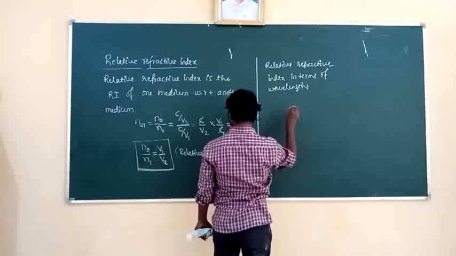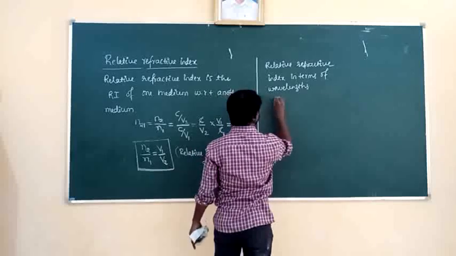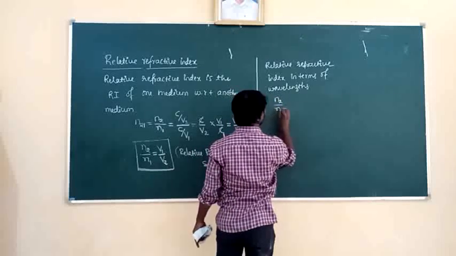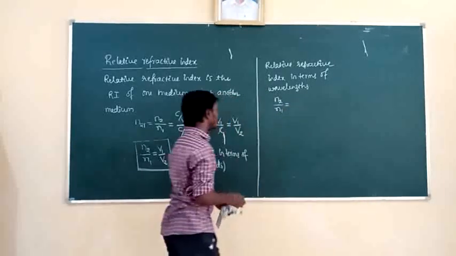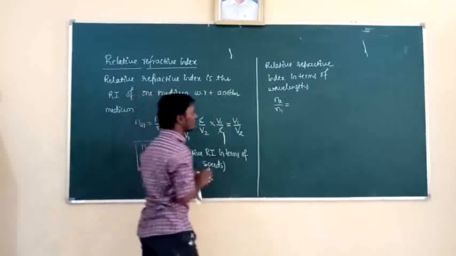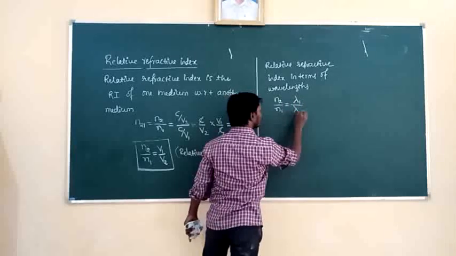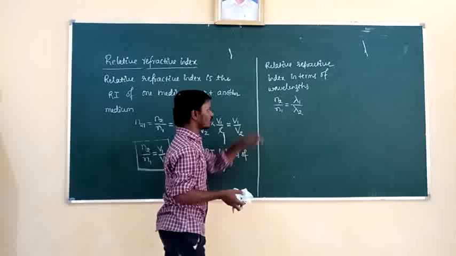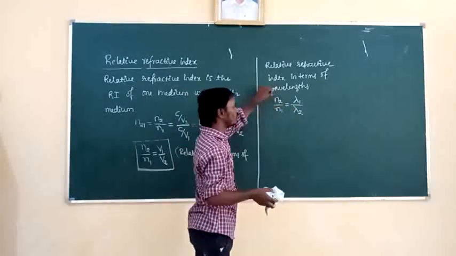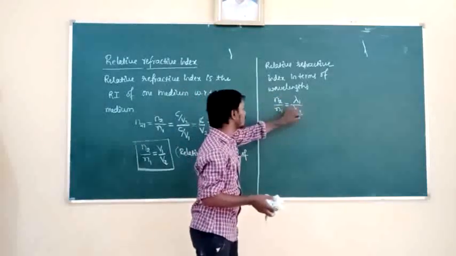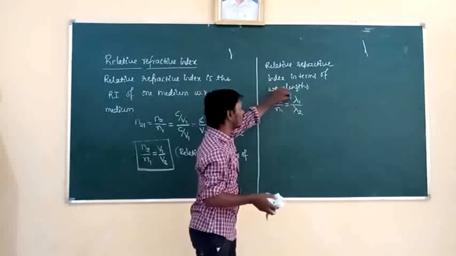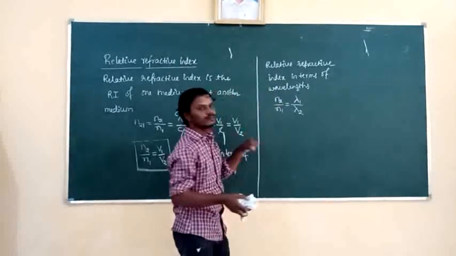That is N2 by N1 is equal to lambda 1 by lambda 2, because the refractive index and wavelength are inversely related. Lambda 2 is inversely related to N2 and lambda 1 is inversely related to N1.